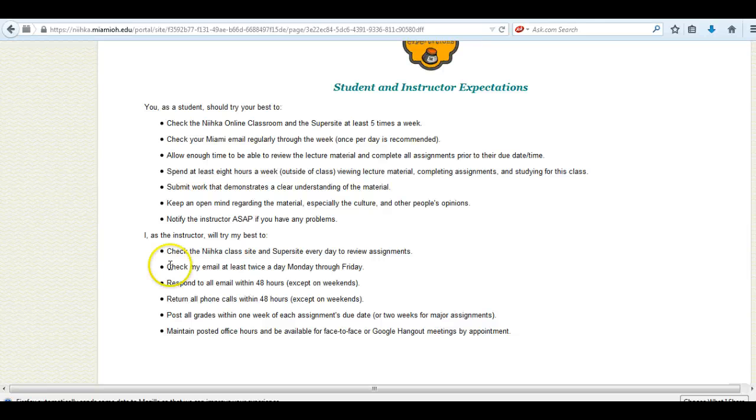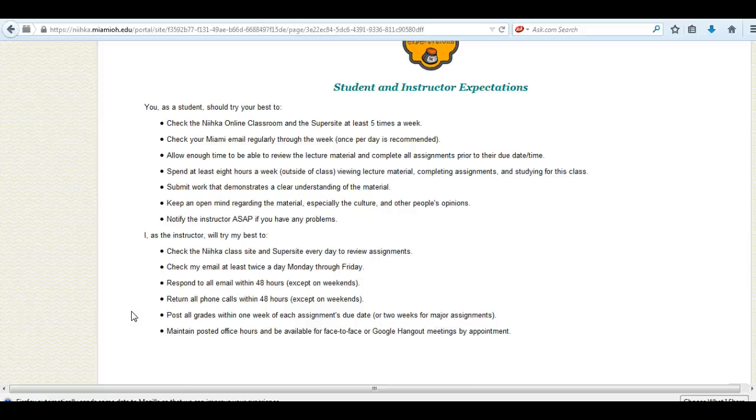If you see here for the instructor, I, again, will check my email at least twice a day, Monday through Friday, and will get back to you within at least 48 hours during the week. And for the grades for each assignment, I will have the grade sheet within 1 week. For major assignments, for compositions or exams, that would be 2 weeks.